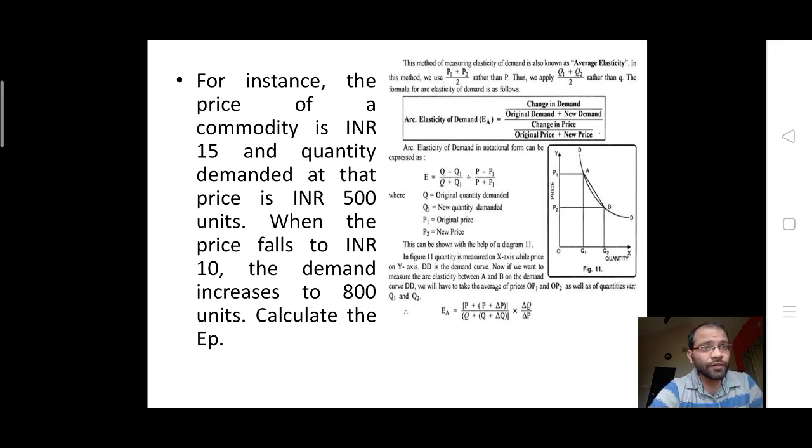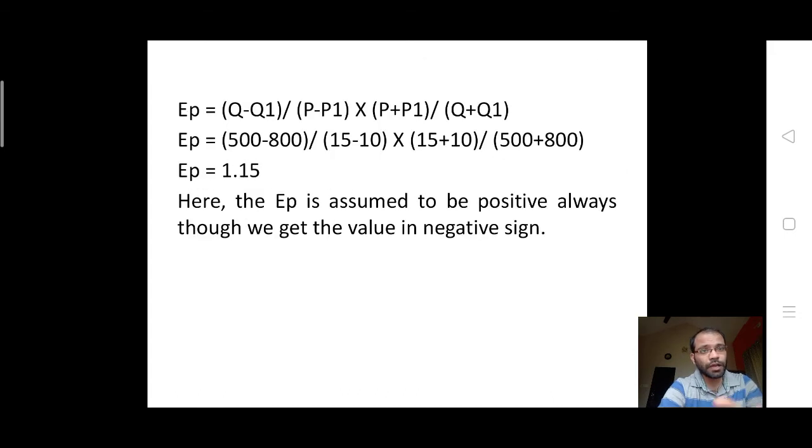For this we have to use one formula, which we can also show in the diagram. That is Q minus Q1 divided by Q plus Q1 into P plus P1 divided by P minus P1. That is the formula. Applying it, Q minus Q1 is 500 minus 800, divided by P minus P1, that is 15 minus 10, into P plus P1, that is 15 plus 10, divided by Q plus Q1, that is 500 plus 800. You get 1.15, which is greater than 1, so it is relatively elastic again. So these are the 4 different methods we have analyzed for measuring the price elasticity of demand.